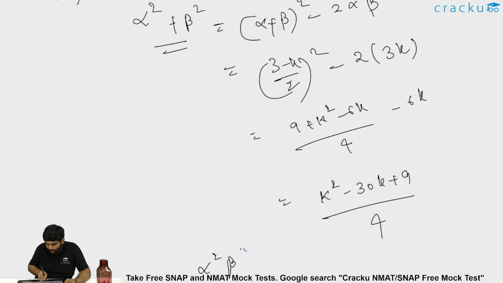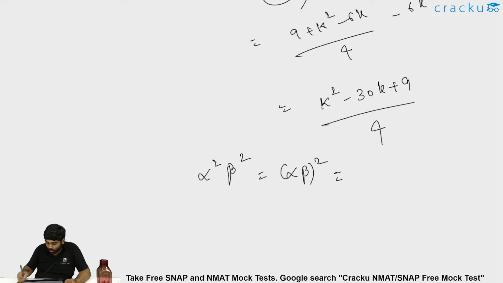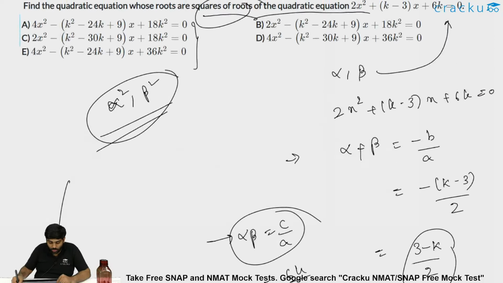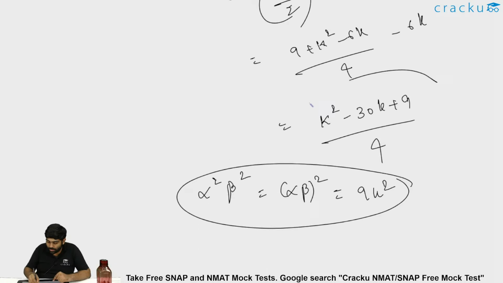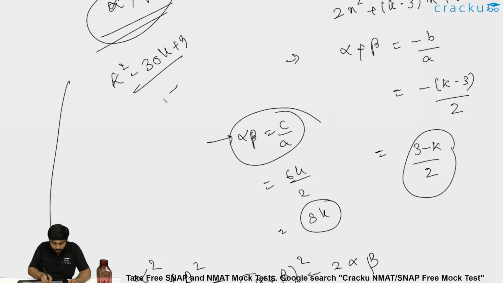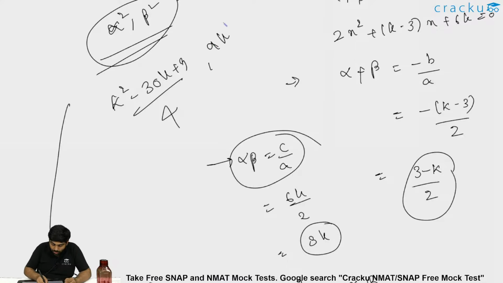Whereas alpha square beta square is nothing but product of the roots, which has to be alpha beta whole square. Alpha beta we already figured out to be 3k. So 3k whole square, that is 9k square. So the new quadratic equation which we have to figure out, having roots alpha square and beta square, will have sum of its roots as k square minus 30k plus 9 by 4, and product of the roots would be 9k square.